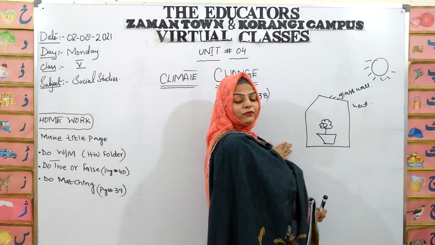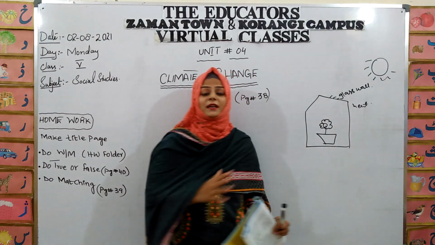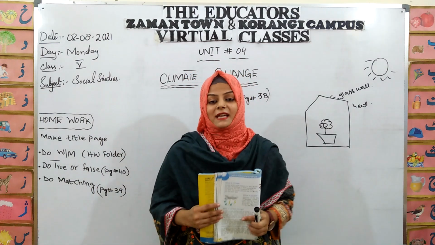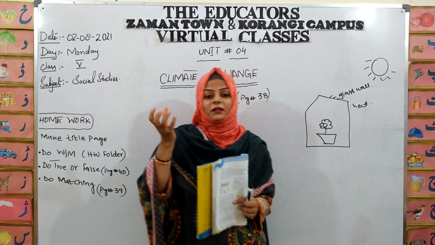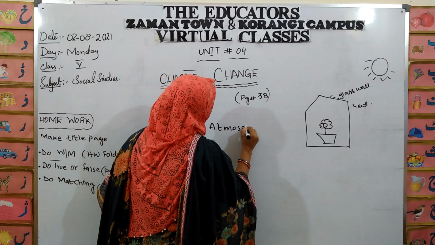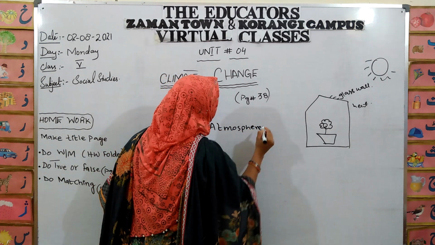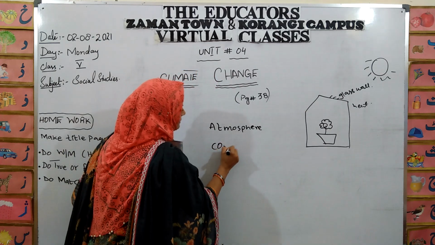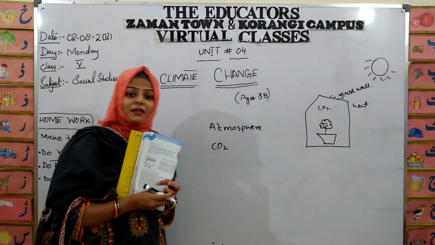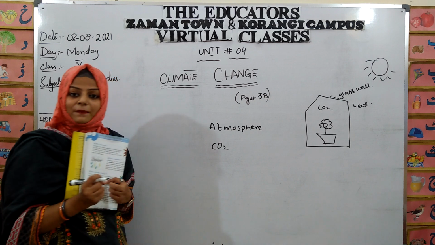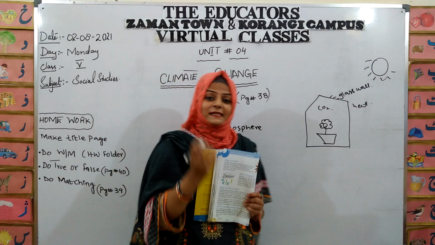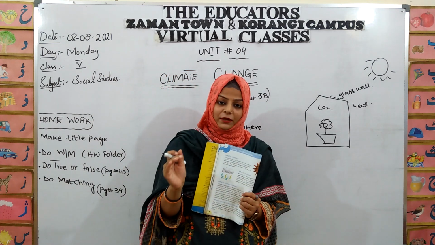The phenomenon that we have learned, that we have read out, is how the earth is acting as a greenhouse effect. The atmosphere acts as the glass roof. As I told you, what the atmosphere is, it comprises some gases. So carbon dioxide, that is also inside the greenhouse effect, is responsible for trapping the heat. Carbon dioxide is responsible for trapping the heat during the daytime. Carbon dioxide traps the heat from the sun and keeps the earth warmer.